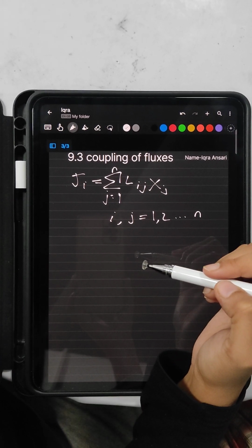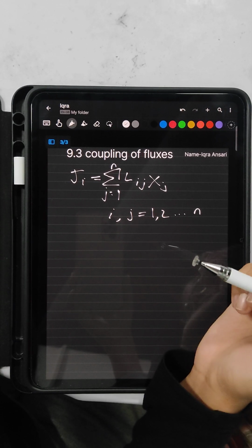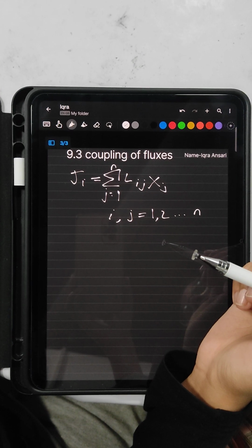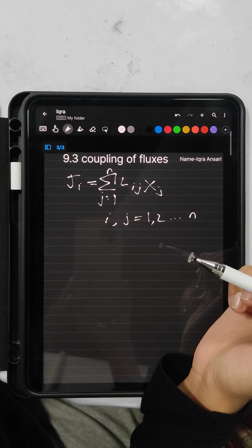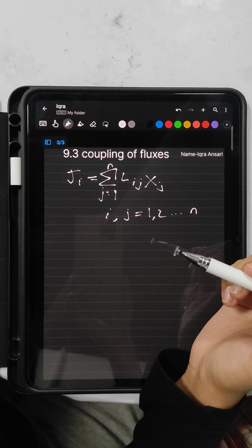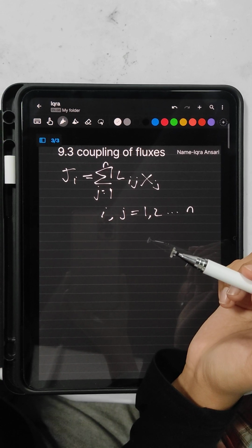Simple examples of linear relationships are the law of heat conduction, where the flux is the heat flux and the generalized force is the inverse temperature difference; Ohm's law, where the flux is the electric current and the force is the potential difference; and Fick's law of diffusion, where the flux is the flux of matter and the force is the concentration difference, etc.